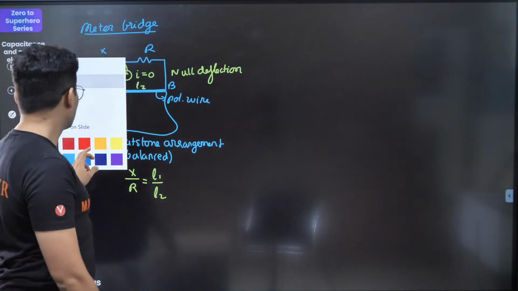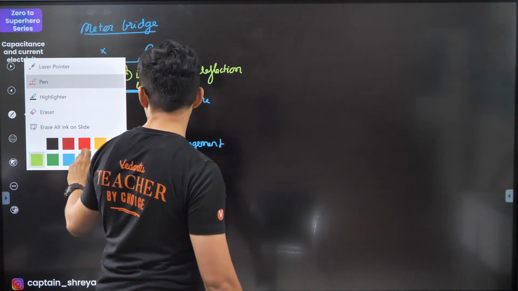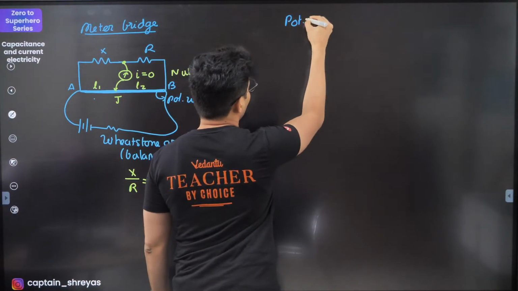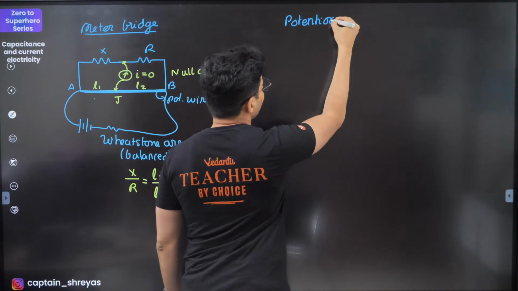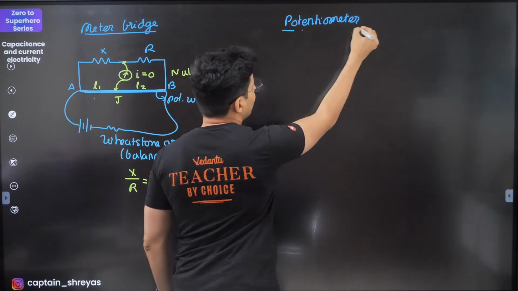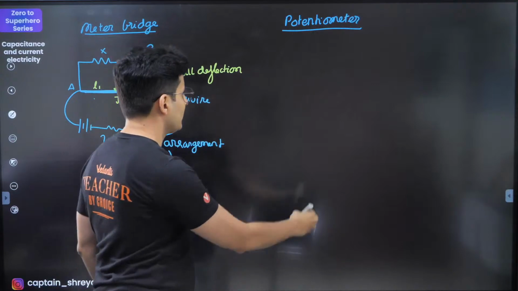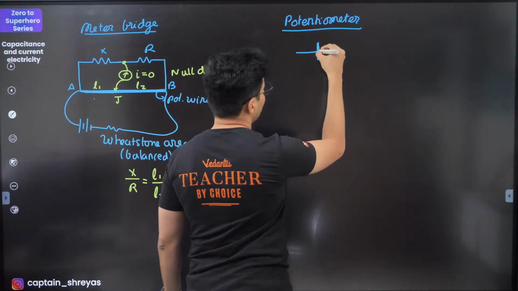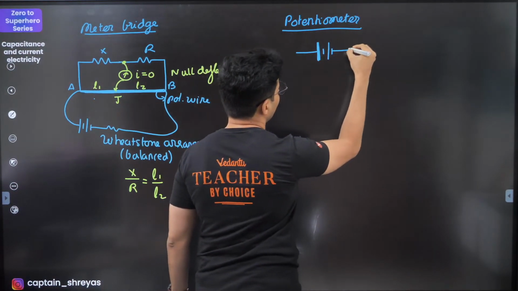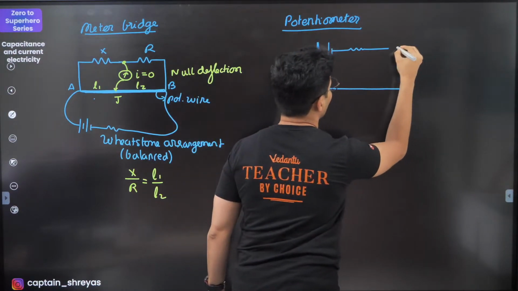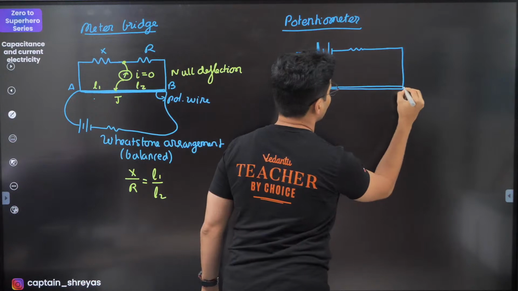Next device which you should know is basically your potentiometer. Now, in case of a potentiometer, there are two parts, the primary circuit and the secondary circuit. Let's start with the primary circuit first. So the primary circuit will have, let's say, a battery and some kind of resistance. This is again your potentiometer wire.